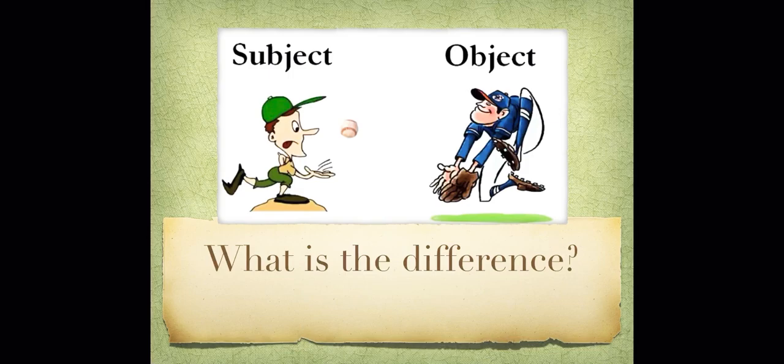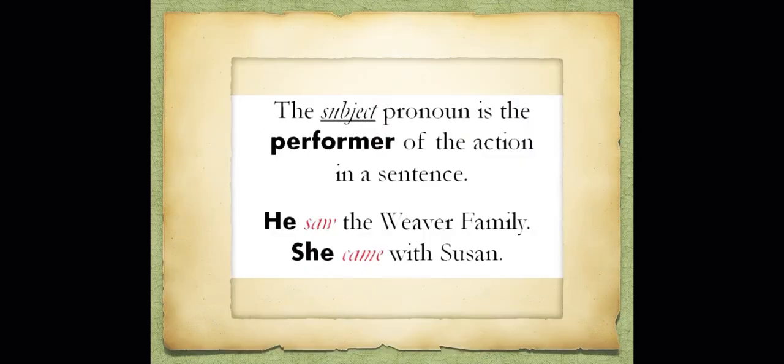While the ball in this sentence, Sammy threw the ball, is receiving the action of throwing, so it is the object. So this is the difference between subject and object. Sammy is the subject and the ball is the object which receives the action of throwing.